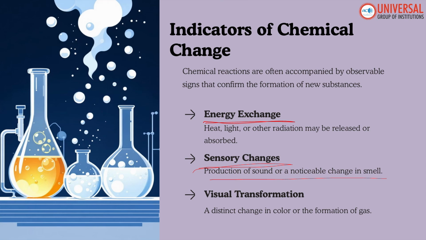And then formation of precipitation, which comes under the visual transformation, where a solid from a solution is formed, or a precipitation is formed from the solution. A white color or a colored precipitation or a powder kind of structure can be produced from the solution or from the gases during the experiment, or a distinct change in color or the formation of a gas can be seen, which is also known as evolution of gas, during the reaction. So these are the common indicators of the chemical changes.